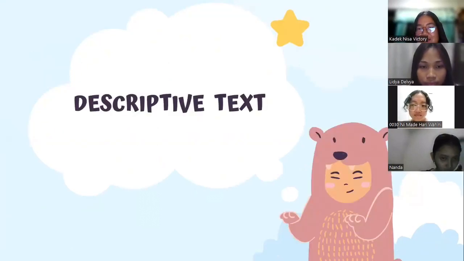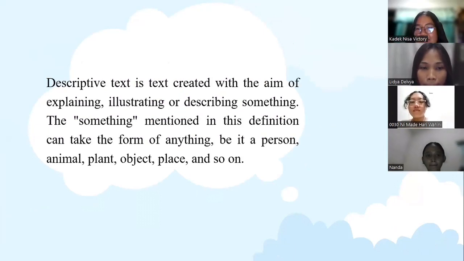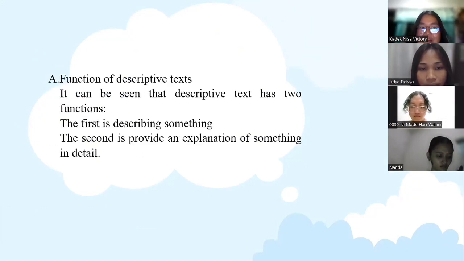Is it visible already? Yes, miss. So, basically, descriptive text is a text that describes something. That something mentioned in this definition can take the form of anything, be it a person, animal, plant, object, place, and so on. The function of descriptive text: it can be seen that descriptive text has two functions. The first is describing something, and the second is to provide an explanation of something in detail.